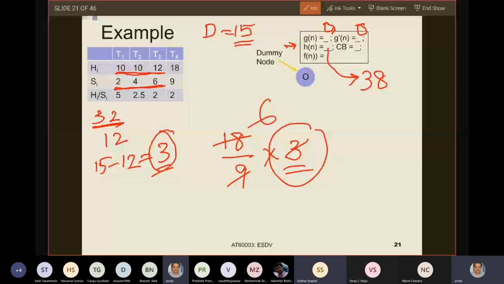Yes, sir. So the current solution is still 0 or -1, whatever you want to take. Why? Because the current base solution is 0, since I have not got any solution till now. What is Fn? Fn is Gn plus Hn. Now Gn is 0, Hn is 38, so Gn plus Hn is 38, so Fn is also equal to 38. So this is the first state. If you have understood up to this, I will proceed, because the next ones will become easier.